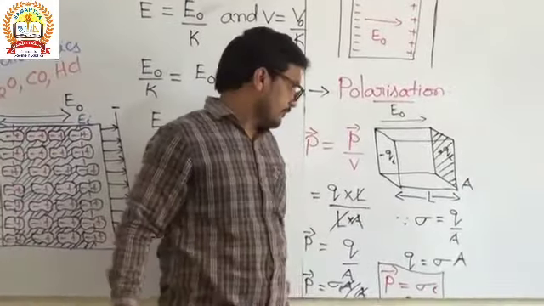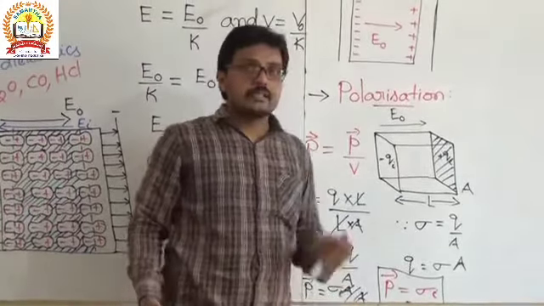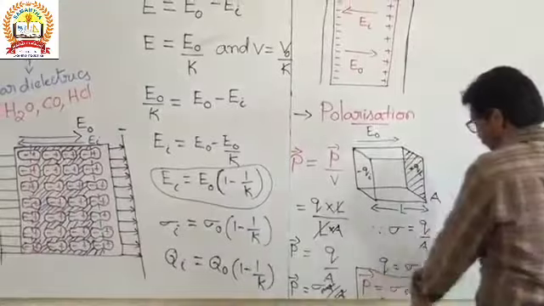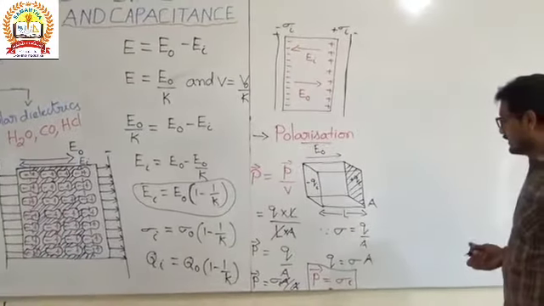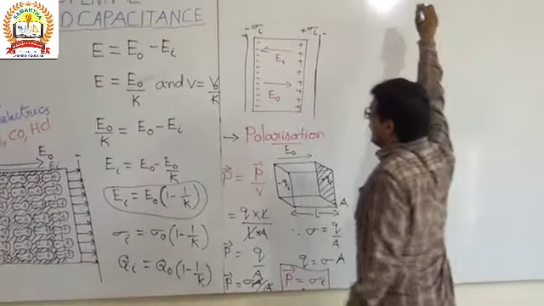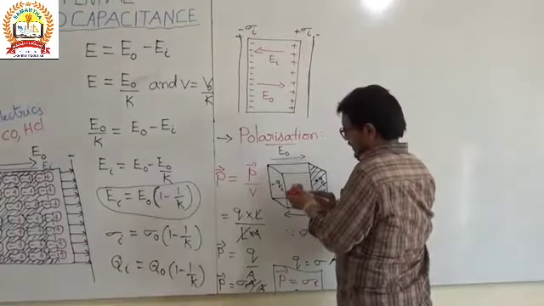And now we want to know the electric displacement, so by using this we will calculate the electric displacement. Then what is the electric displacement?